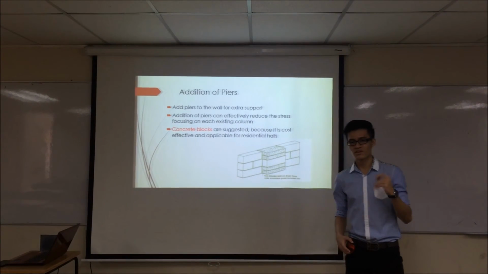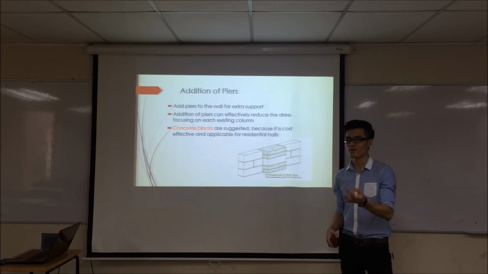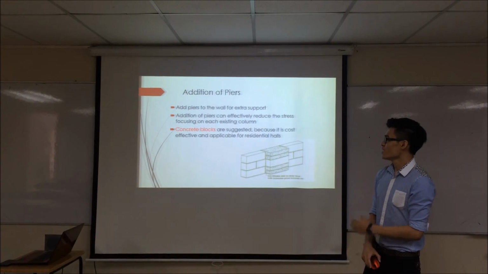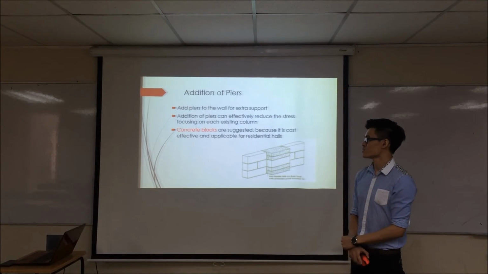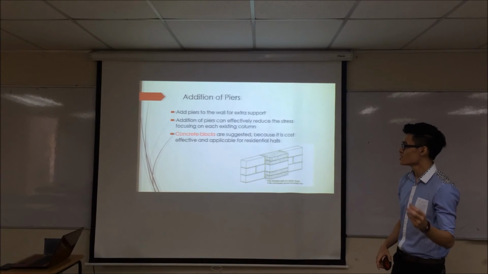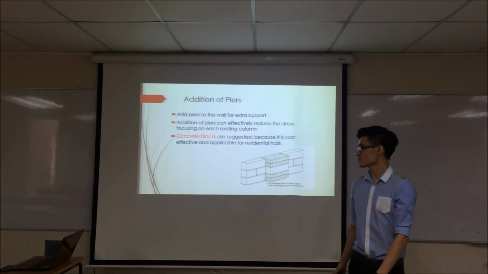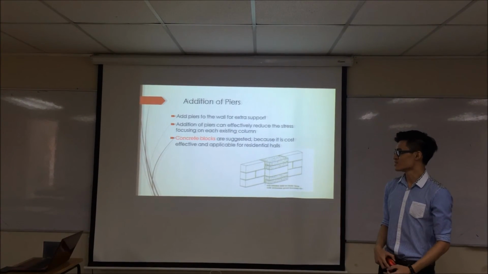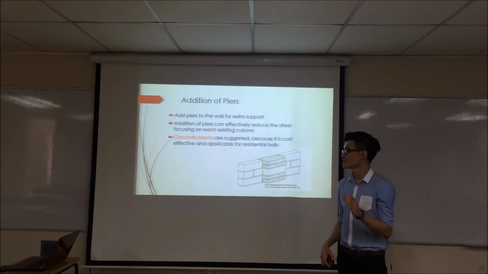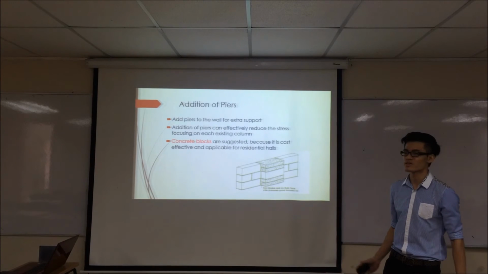Besides fixing wall cracks, column and beam cracks, we can add piers to the wall for extra support. Addition of piers can effectively reduce the stress focusing on each column. Concrete blocks are suggested. This is because they are cost effective and applicable for each residential building.